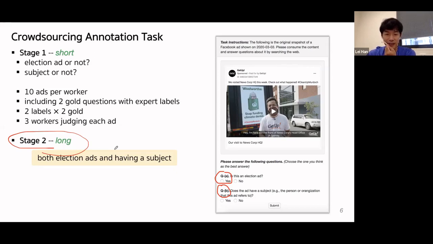In the short task, each worker labels 10 ads. 2 of them are gold questions. We have already collected the labels from experts. They are doctoral candidates in political science at UQ. So there are 2 binary labels for each ad, and 2 ads are gold questions. That means that we have 4 labels as gold standard here. This allows us to check their quality. We also send the same ad to 3 different workers so that we can check inter-annotator agreement for each label.